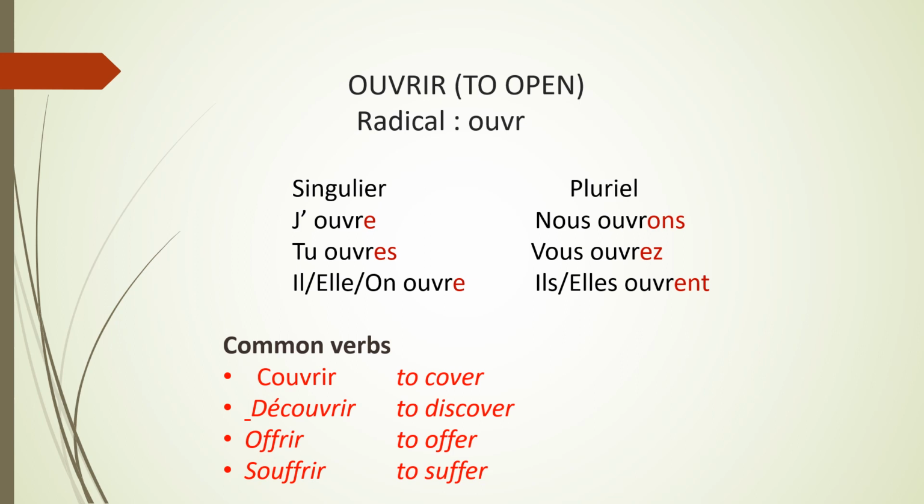Ouvrir, to open. The radical is OUVR, which is left after removing IR. J'ouvre, tu ouvres, il, elle, on ouvre, nous ouvrons, vous ouvrez, ils, elles ouvrent. So we can see here that after removing IR, we have added the endings of a regular ER group verb in this group of RIR verbs. The other common verbs are couvrir, to cover, découvrir, to discover, offrir, to offer, souffrir, to suffer. All these verbs are conjugated in the same manner as ouvrir.